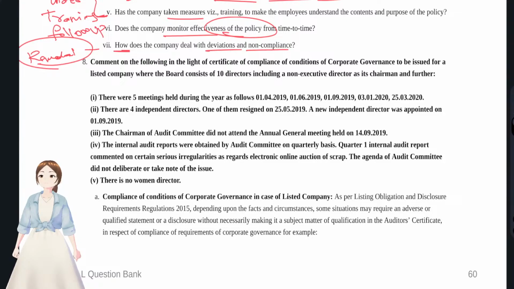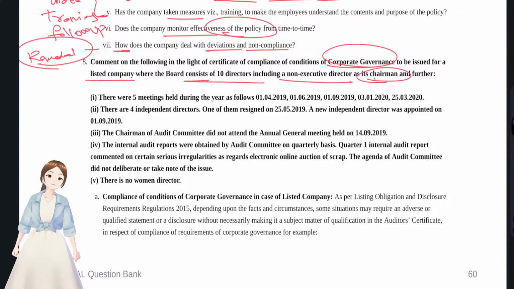Okay, first, the 8th question. Comment on the following in light of the certificate of compliance of conditions with regards to corporate governance to be issued for a listed company, where the board consists of 10 directors, including a non-executive director as chairman. There were 5 meetings held during the year. No problem. Minimum 4, maximum as they wish. 1 2 3 4 5.